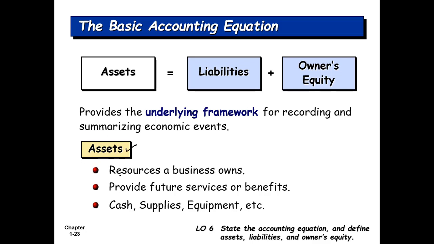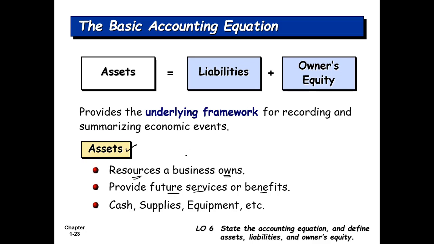What are assets? Assets are resources a business owns. So ownership is very important. If you take a car on rent, the car is with you for the day and you possess the car, but it is not your car because you don't have the ownership of the car. So ownership is the most important thing. And then these are resources, which means they will provide you future services or benefits. In future, these assets will provide you services or they will provide you benefits.